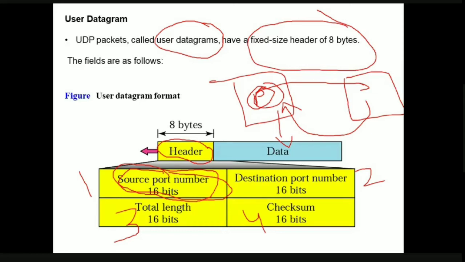So what does this mean? If it is 16 bits, the port number can range between 0 to 65,535.